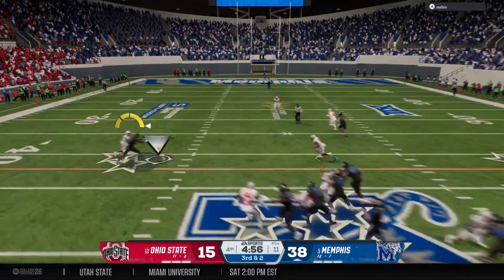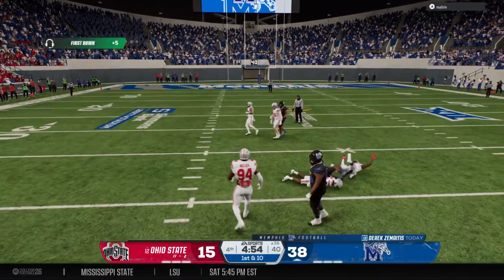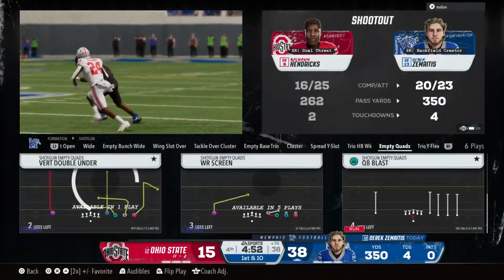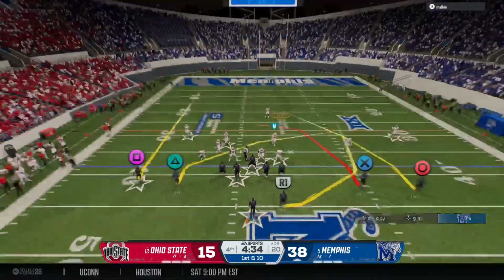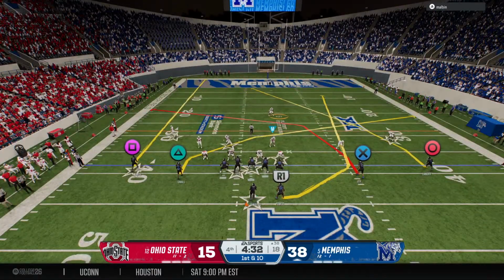Going to pick up the 3rd and short through the air. Screen to the receiver in the flat. And they get the conversion there. Set up now, first down at the 38. Here's a 1st and 10 play.